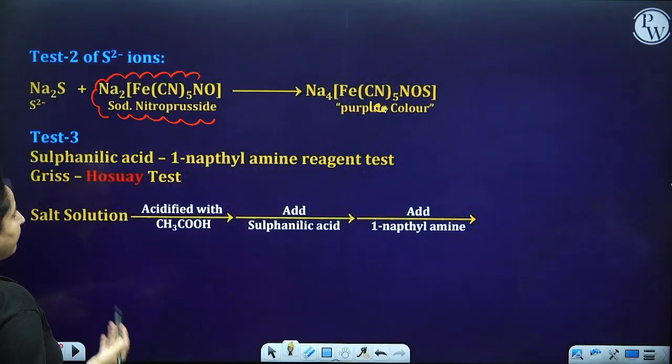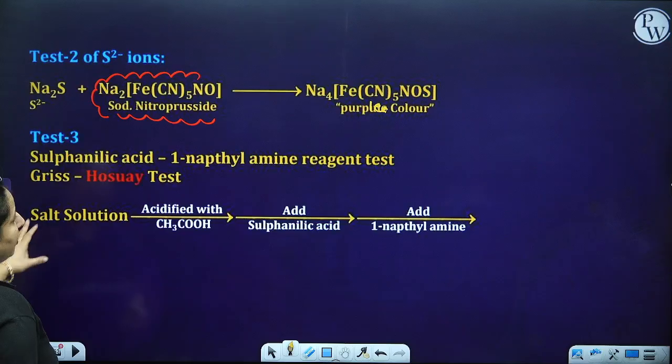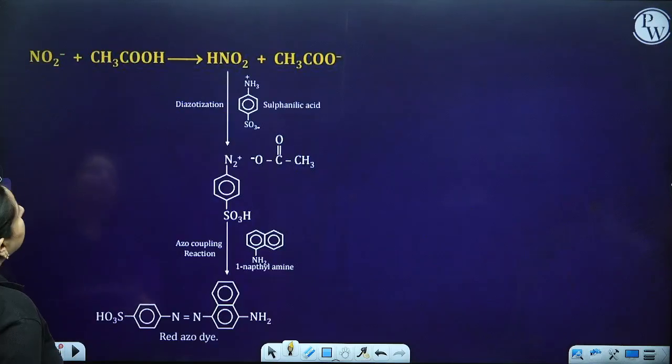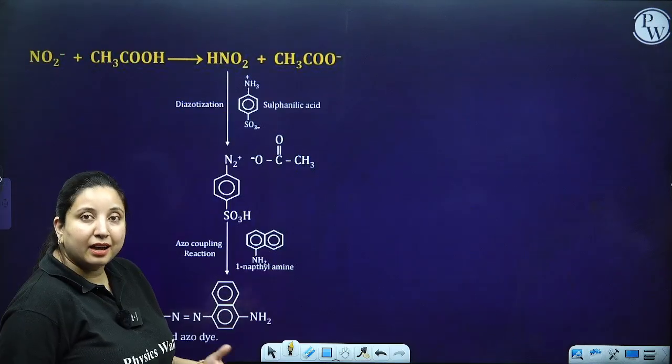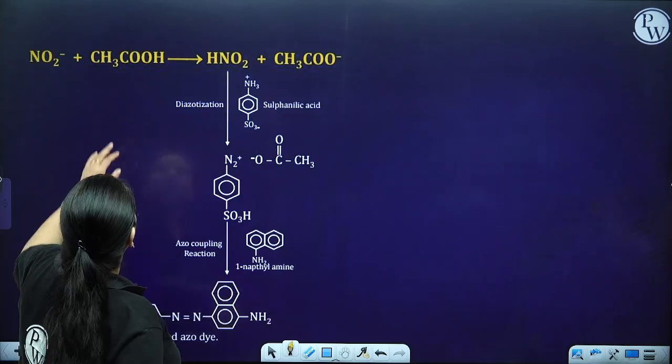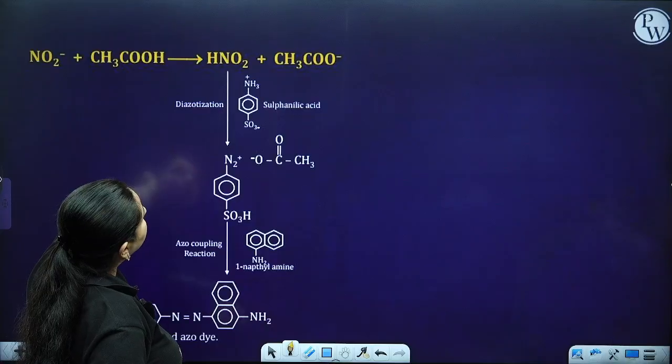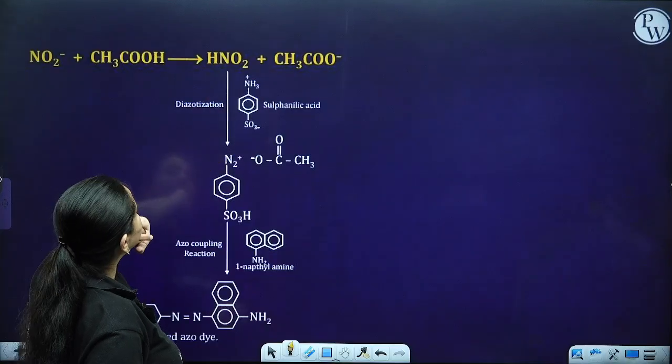Test 3 is the sulfanilic acid test. Whatever salt solution you take, it is going to be a 1-naphthylamine reagent test, basically. Another possibility is that the nitrite group is present. So acetic acid plus HNO2 gives CH3COO minus.